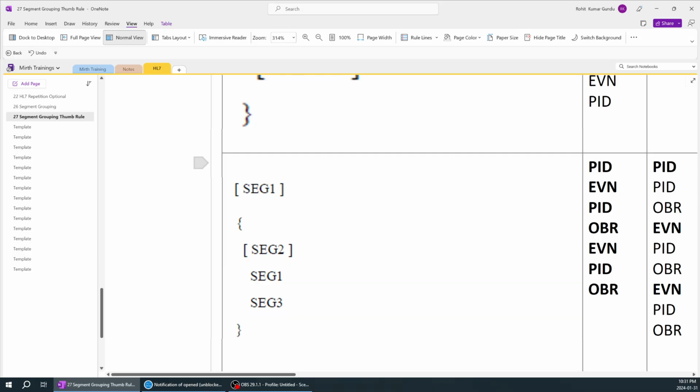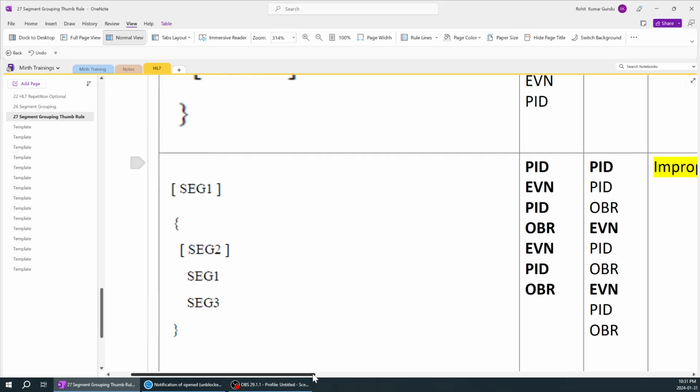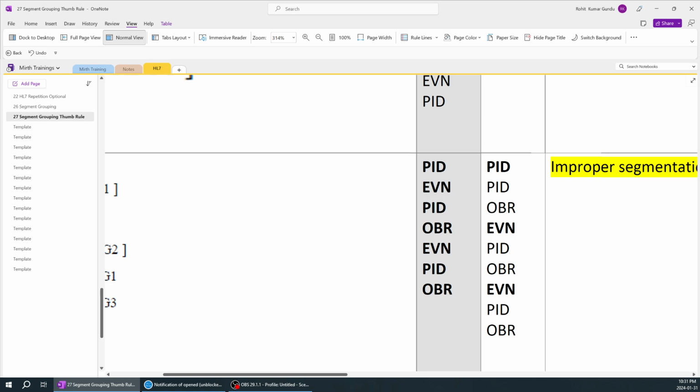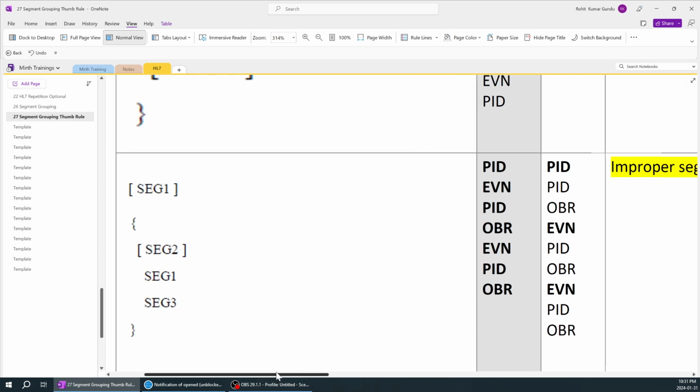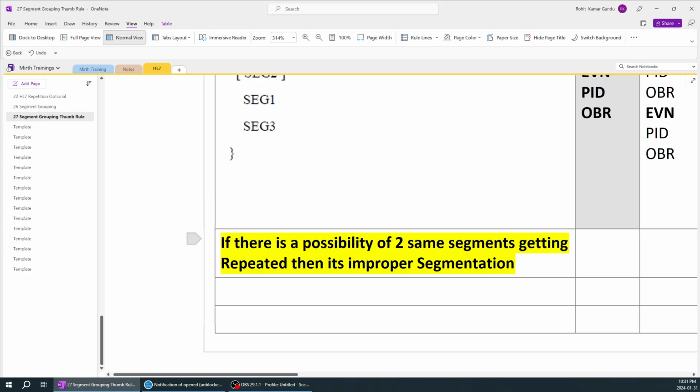You don't need to write all these things, the right side which I have written. These are all for imaginary purposes. But the thumb rule is: if two same segments can get repeated, that's an improper segmentation.